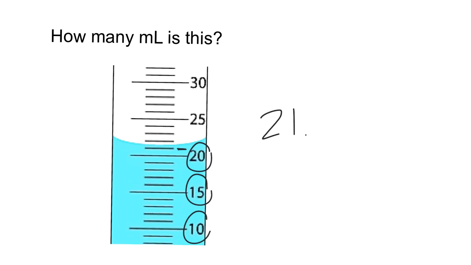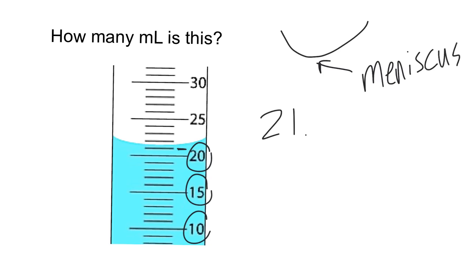Now with graduated cylinders, we measure to the bottom of this right here. This is called a meniscus. Kind of like the meniscus that's in your knee. It forms the same shape, and that's how it got its name.